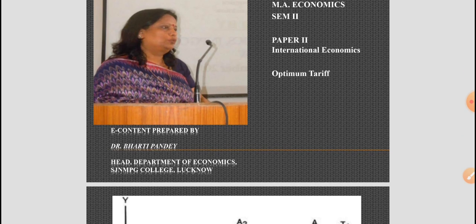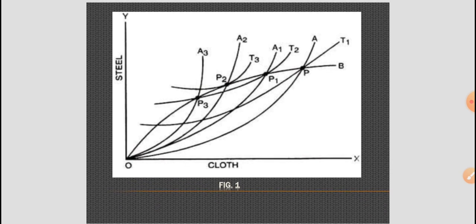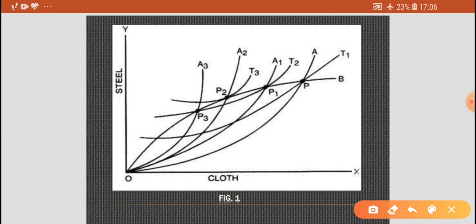So I am coming to the figure, and this is figure 1, in which originally OA is the offer curve of home country A, and OB is the offer curve of foreign country B. T1, T2 and T3 are the trade indifference curves of country A. See here, this is T1, this is T2, and this is T3.